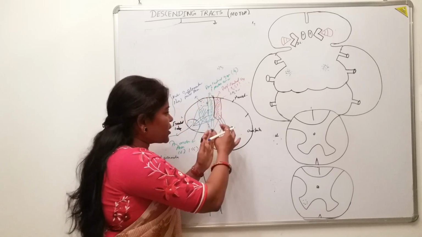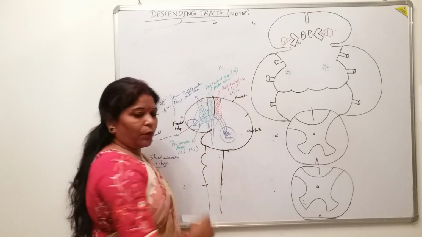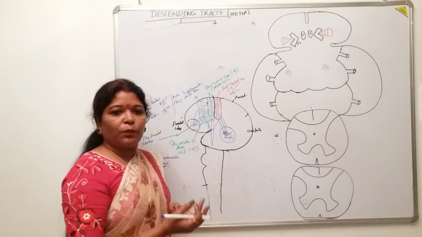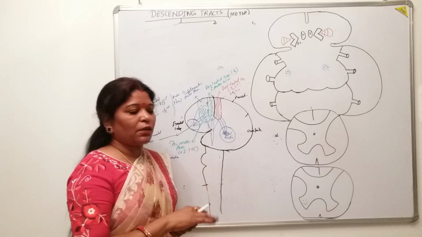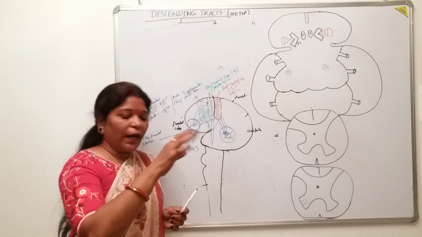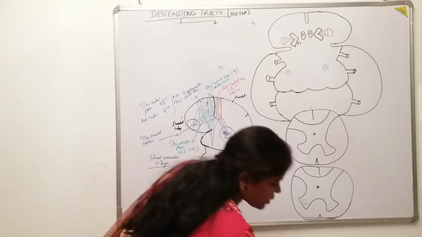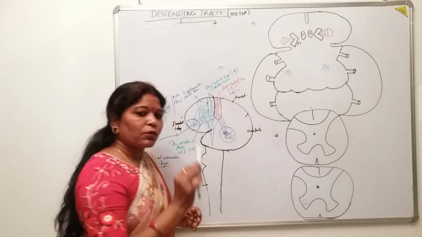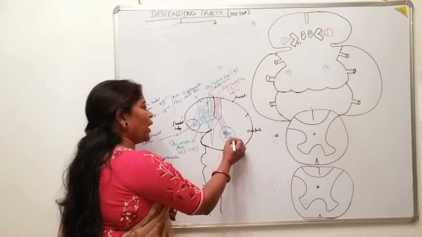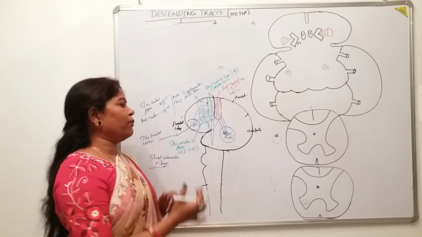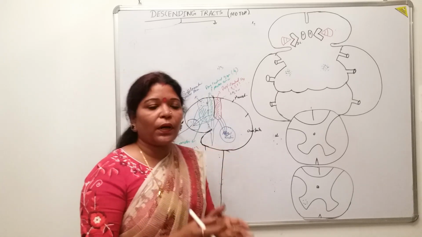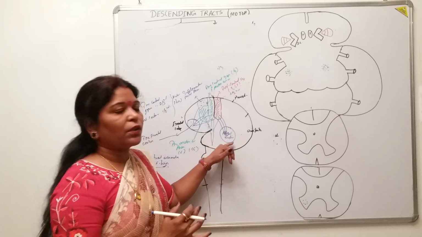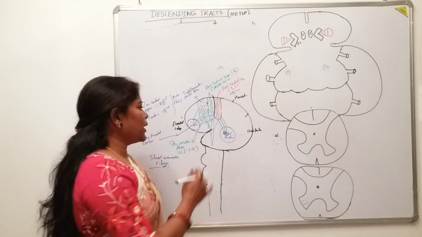These areas coordinate with the basal nuclei to check whether the planned movement is accurate or not, whether it is of low intensity or high intensity. Suppose I am picking up this pen and I do it too slowly or too fast. So it is decided whether the planning of my motor movement is proper, accurate, and smooth or not. First it will coordinate with the basal nuclei, then the basal nuclei will correct it.